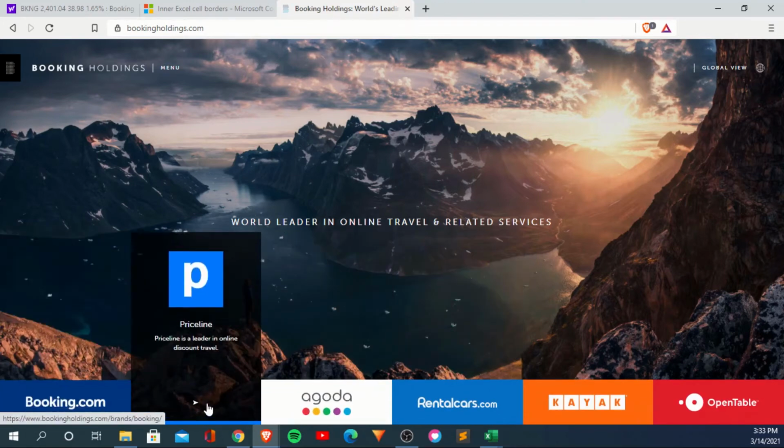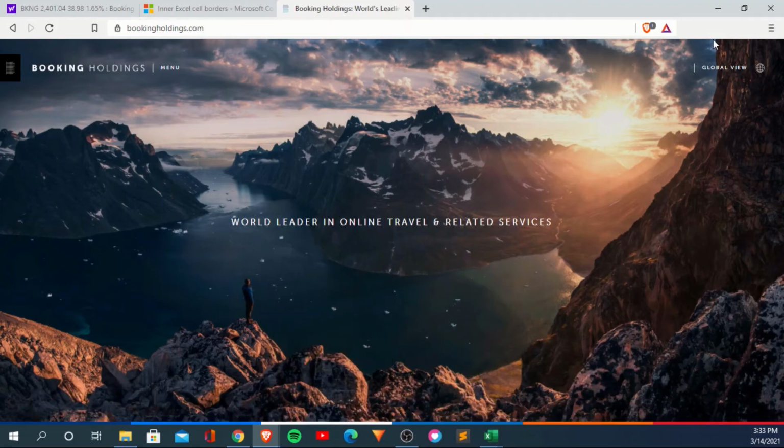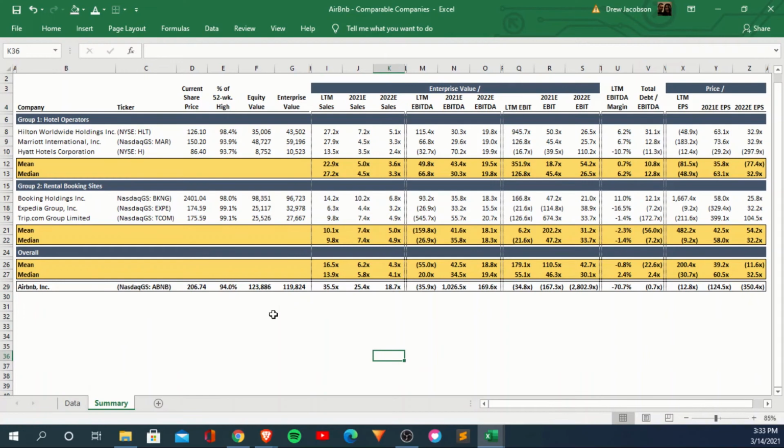So they own Booking.com, Priceline, Kayak, OpenTable, rental cars. So, similar but different, but similar market cap and then enterprise value. And then if we actually look at all these companies on an LTM sales basis, right, you can see Airbnb is a 35.1.